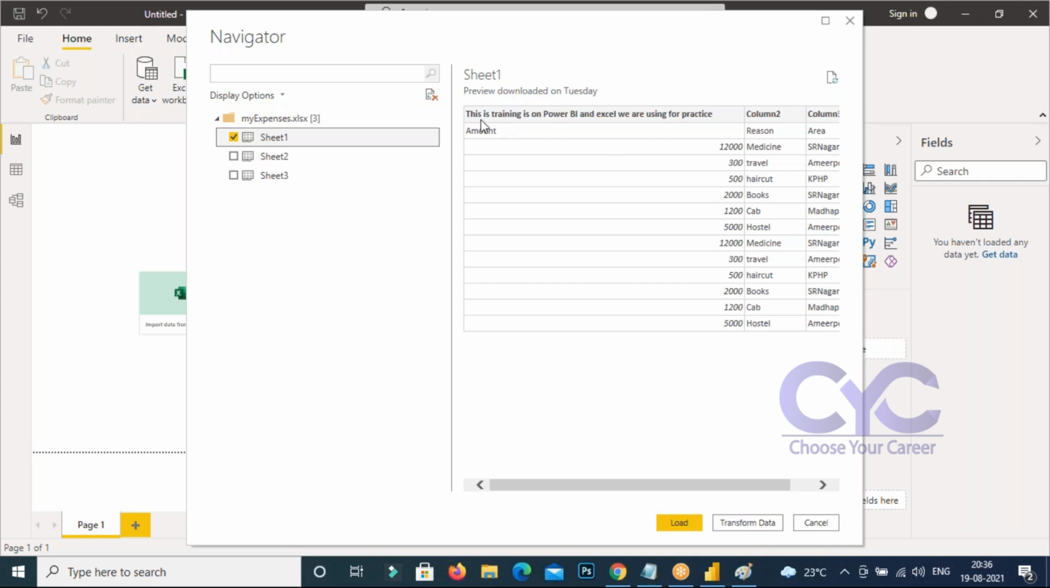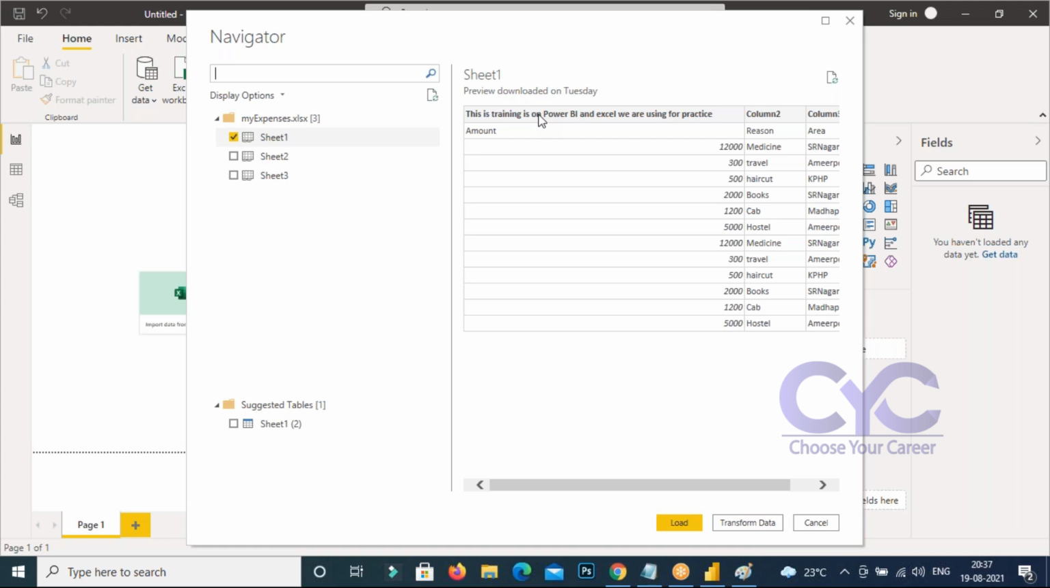This training is on Power BI and Excel. Excel we are using for practice, something that we have written here is non-business data. The below is the business data. But if the business data contains non-business data, it is not possible to create your reports and dashboards on the data. So you have to remove this. If you want to remove this, we need to go for the transformations, the Power Query. We need to tune it there. We need to clean the data.